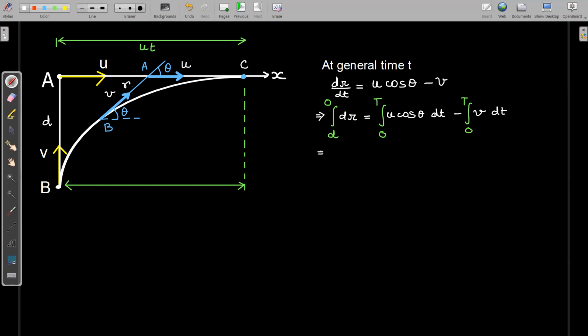Now the first term becomes simply 0 minus d, which is minus d. Now u is a constant, so we can take it out of the integral: u times the integral of cos theta dt from 0 to capital T, minus this term will be again v into T. So let us say this is our first expression. Now for the second expression, we'll consider the trajectory of particle B along this path of particle A.